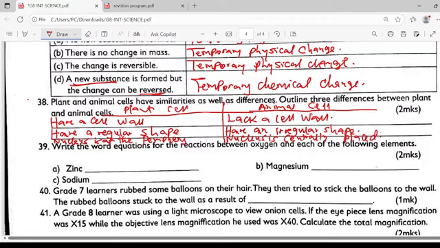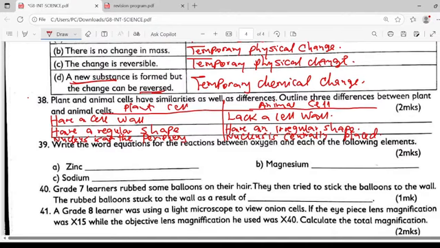Write the word equations for the reactions between oxygen and each of the following. Zinc. Remember, they want the reactions.